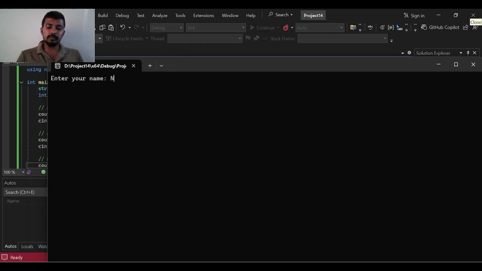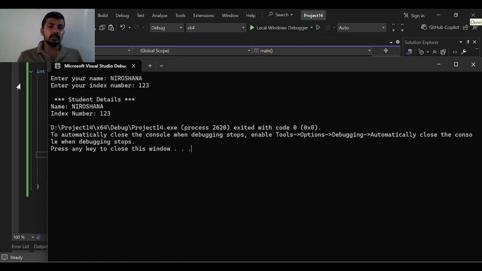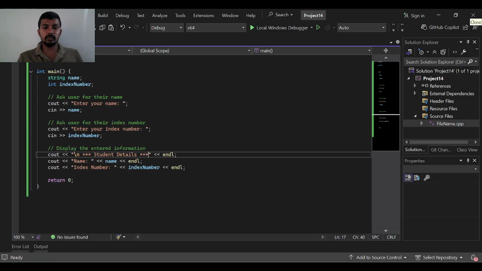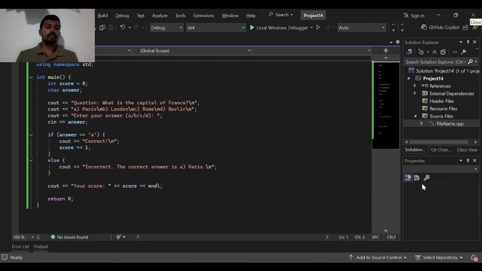Enter your name. Enter your index number, 1, 2, 3. Student details. Niroshana, index number 1, 2, 3. This displays the result of cout. We use this to write to and read from the screen using cout and cin.